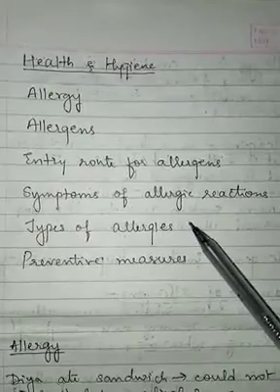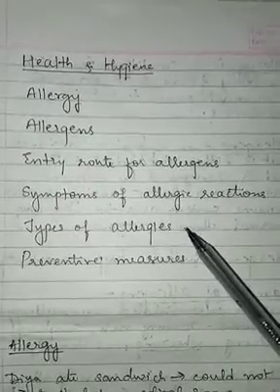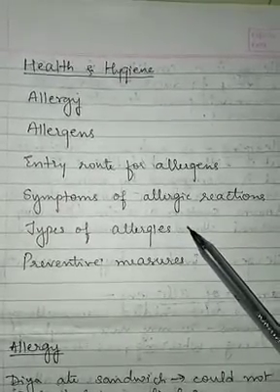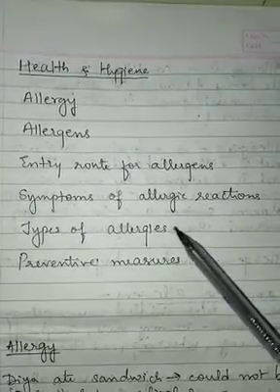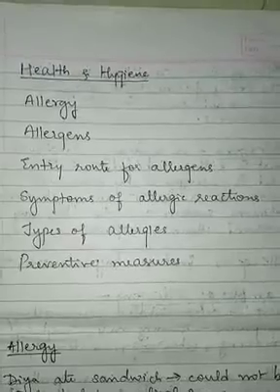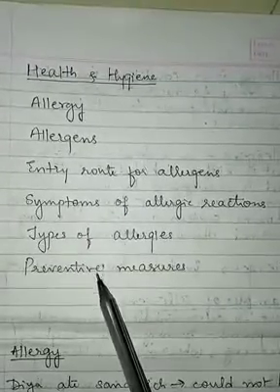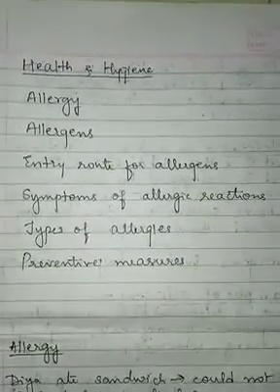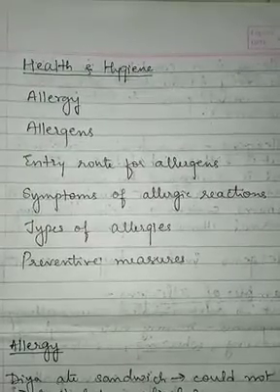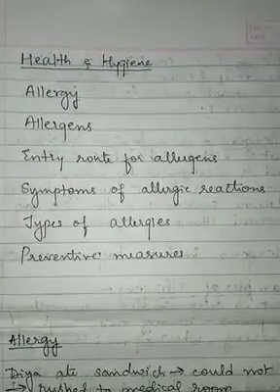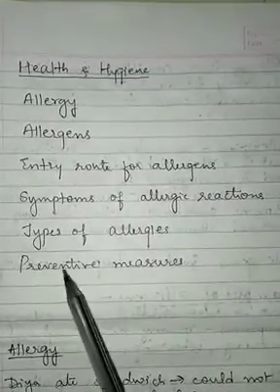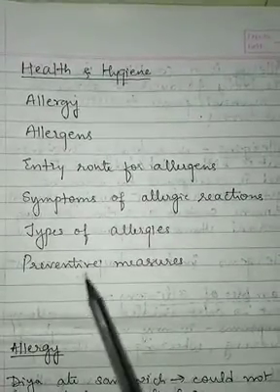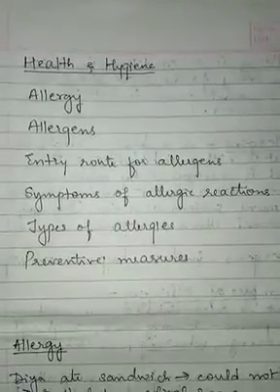Next, we will be studying the types of allergies, depending upon during which part of the year a particular allergy is observed. And lastly, we will be studying the preventive measures for allergic reactions. Remember one thing, allergy cannot be cured. It can be prevented. So how we can prevent a particular allergy, that we are going to study under the preventive measures.